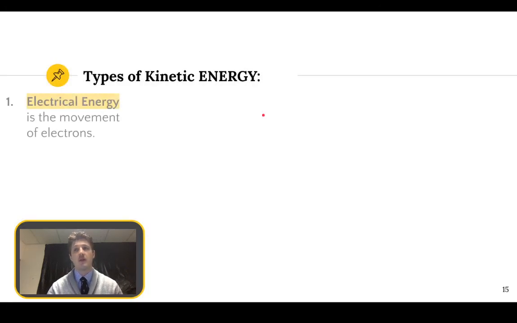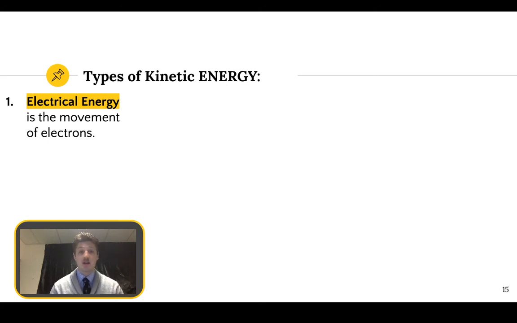All right, so the first type is electrical energy. Okay, and you saw this in the sort of spark between the two plugs that I had on the pictures. And this electrical energy is the movement of electrons. Applying a force can make some of the electrons move in a substance such as copper wire. Electrons moving through a wire is called electricity. Lightning is another example of electrical energy.